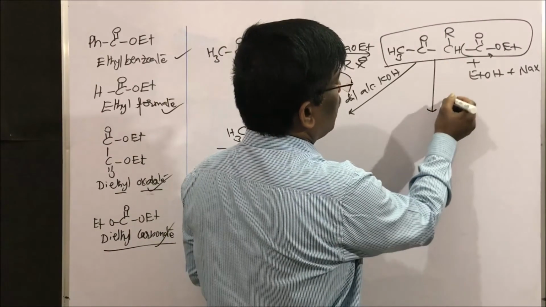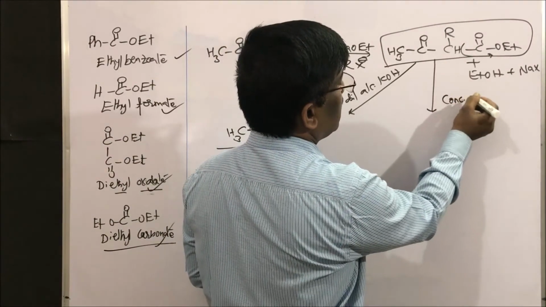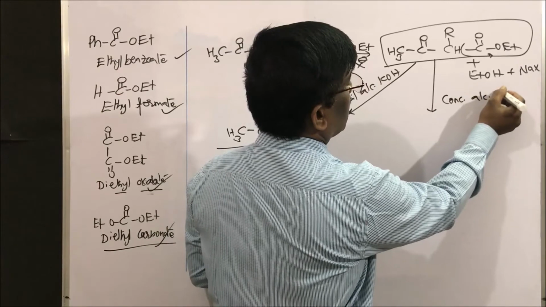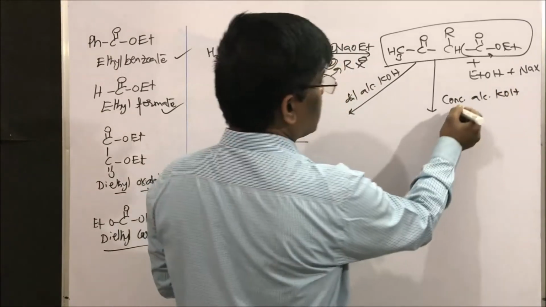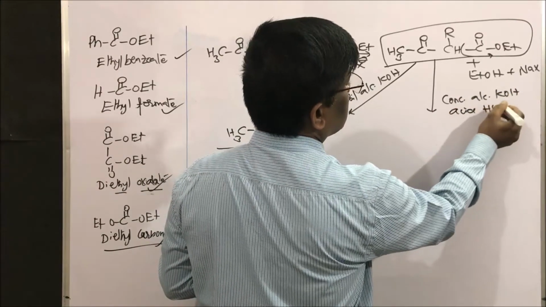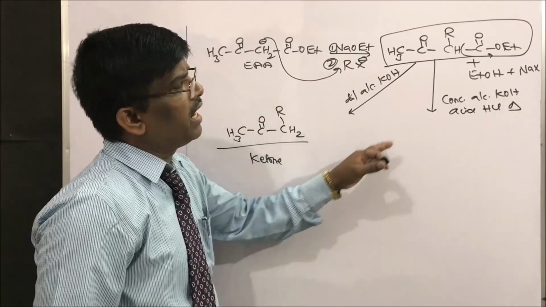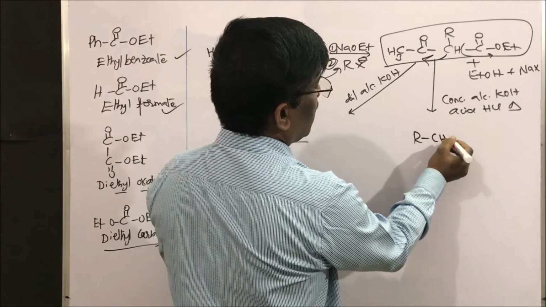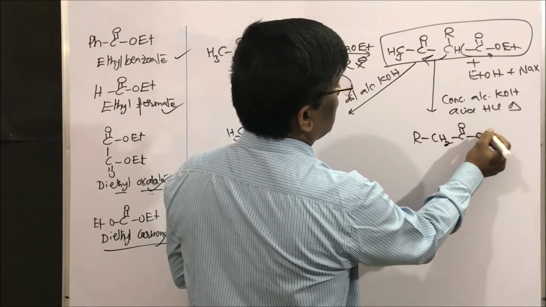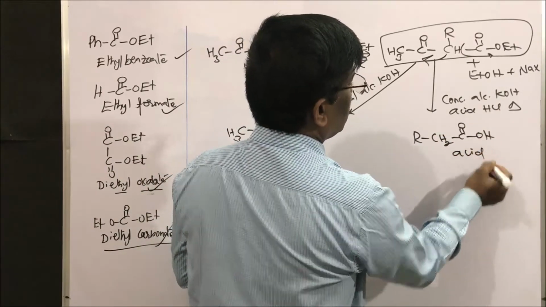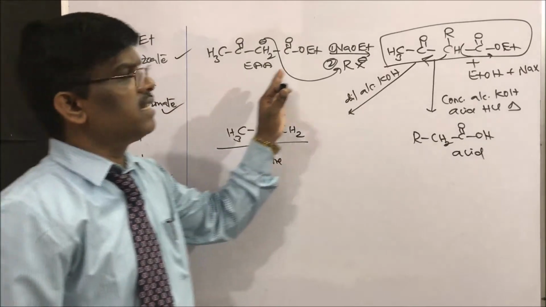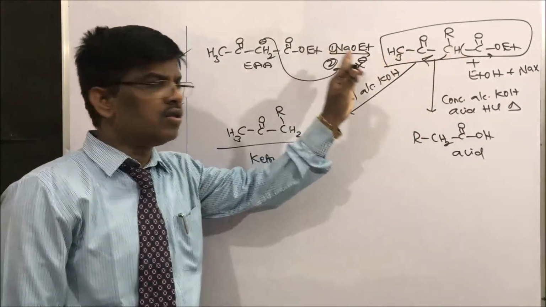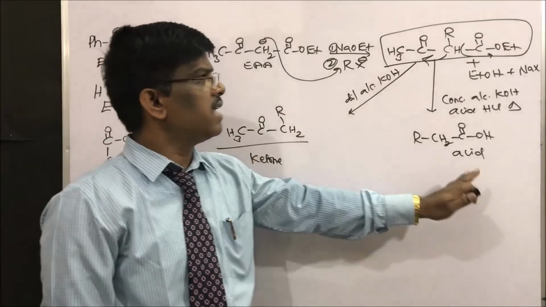For the same compound, if I use concentrated alcoholic KOH followed by acid hydrolysis, that is HCl and heating, it is going to lose this and I am going to get this acid. This is how ethyl ester can be further used for the preparation of this ketone or acid, or alkylation at this place.